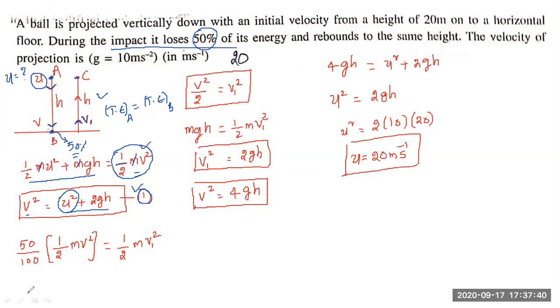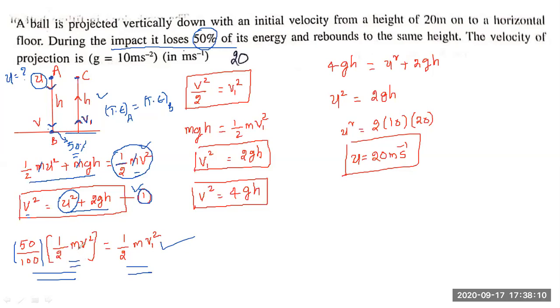According to the problem, it loses 50%, and with the remaining 50% the body rises up. Let us consider v1 as the velocity with which it rises up. Therefore, we can write the energy of the body after impact, after losing 50%, as 50 by 100 into half m v square.